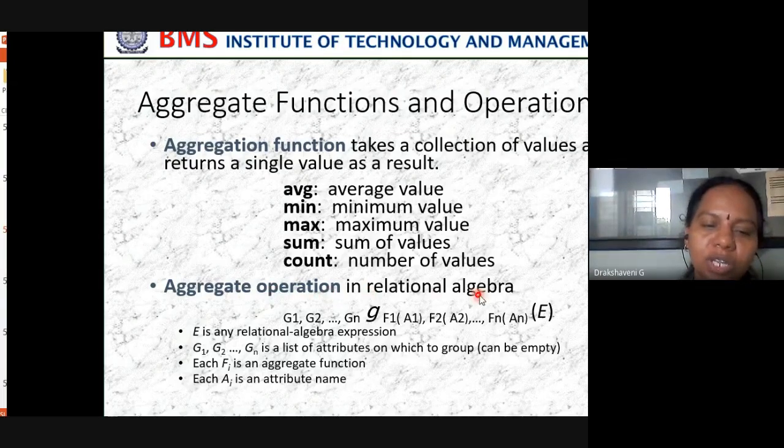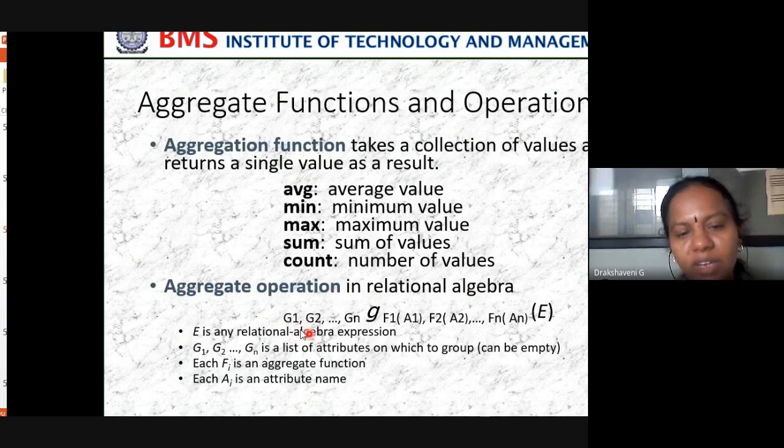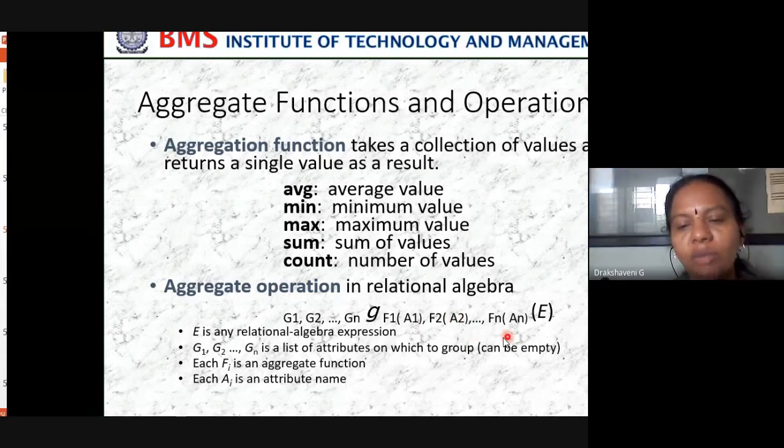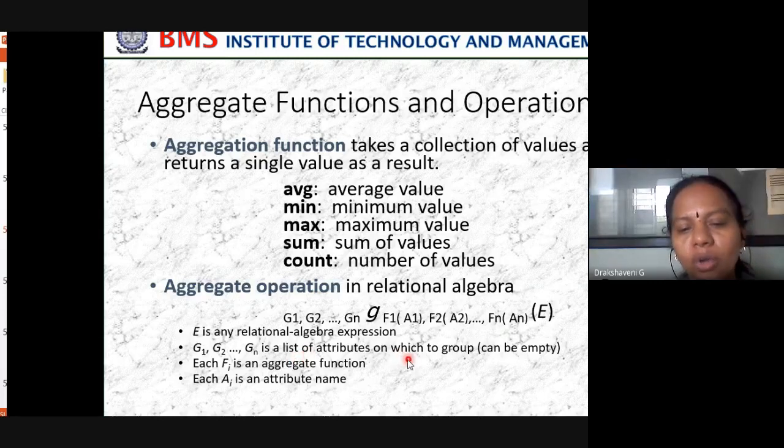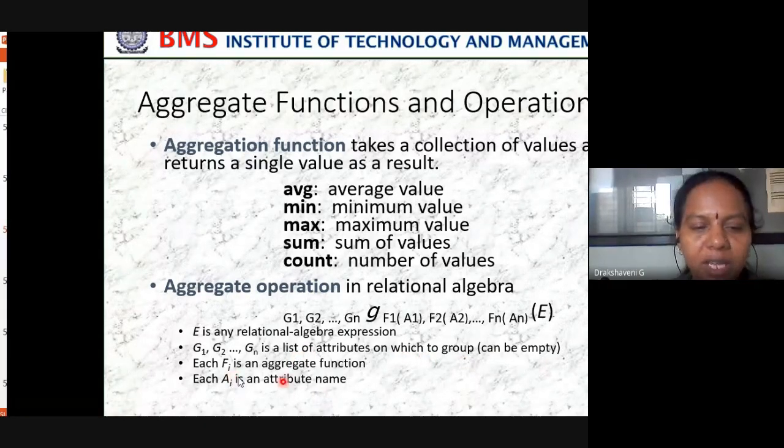In relational algebra, we represent it like this: G1, G2, G3, ..., Gn, script G, F1(attribute 1), F2(attribute 2), applied on a relation. So what is E? E is a relational algebra expression. What are G1, G2, till Gn? They are a list of attributes on which you want to apply the grouping. Then what is Fi? It is an aggregate function. What is A? Attributes.